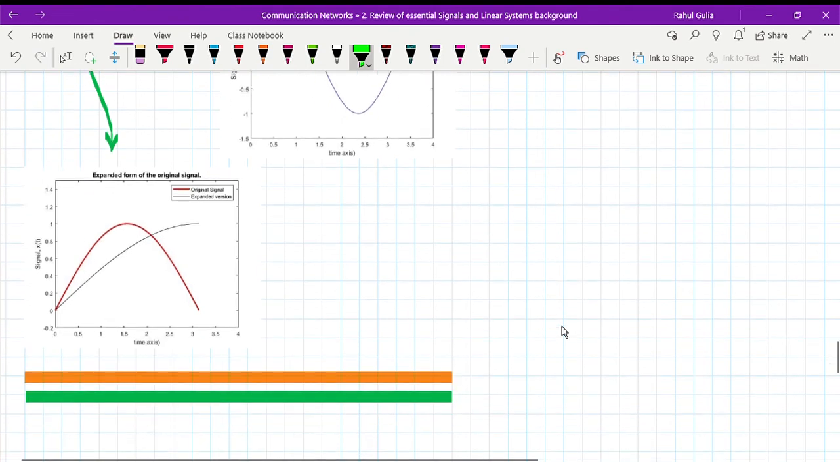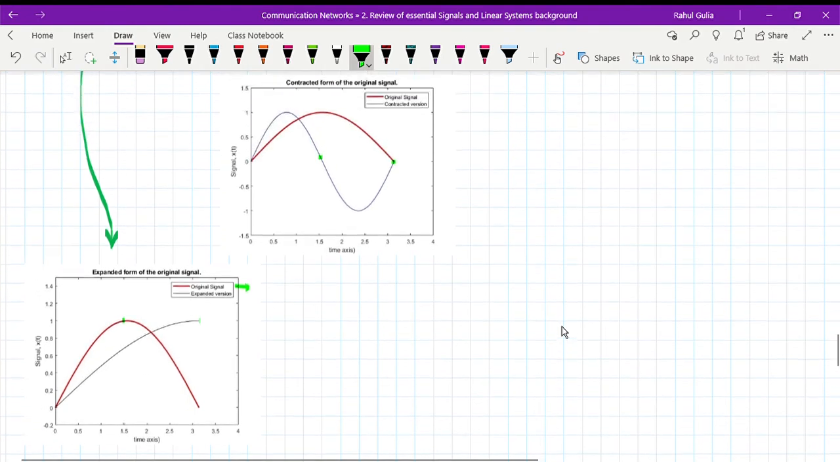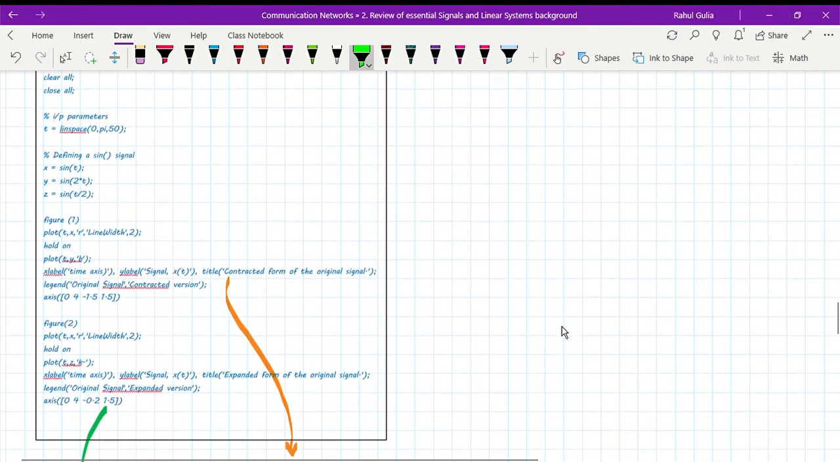Now coming on to the expanded version. Similarly, if this is the original signal, the expanded version will be nothing but this part. So this part is nothing but replicating itself to the original signal over here. Now let's see why it is happening, how it is happening from the MATLAB point of view.